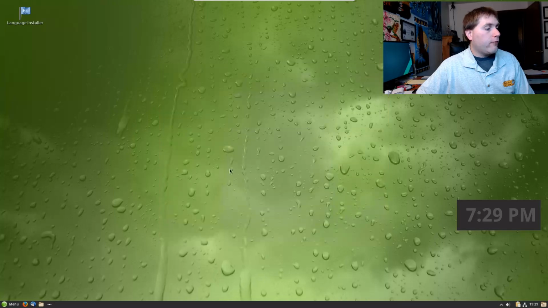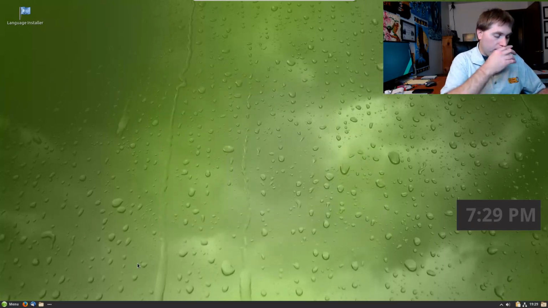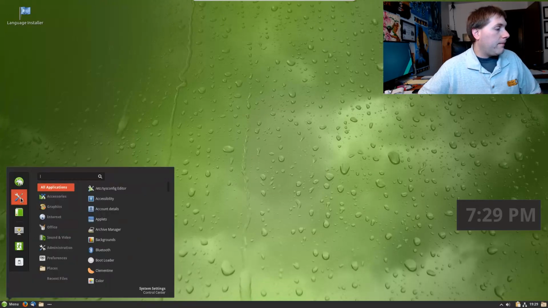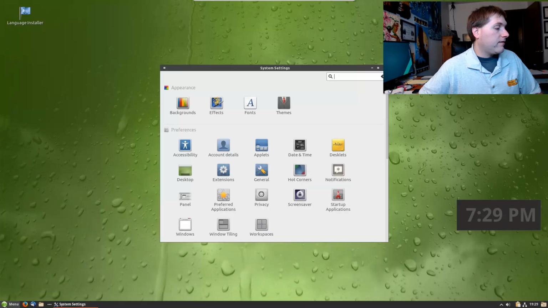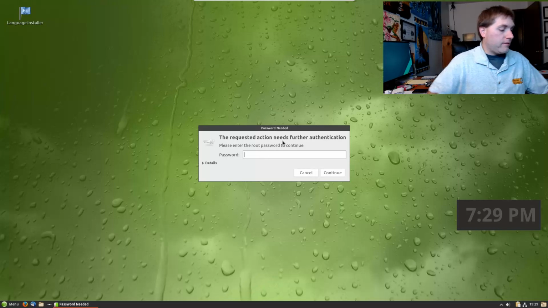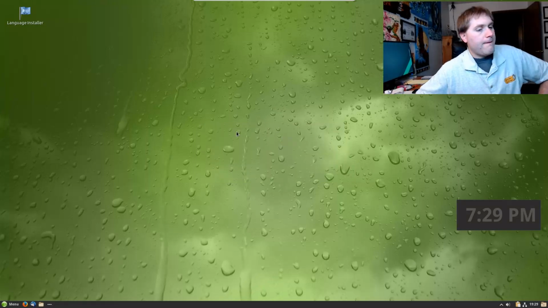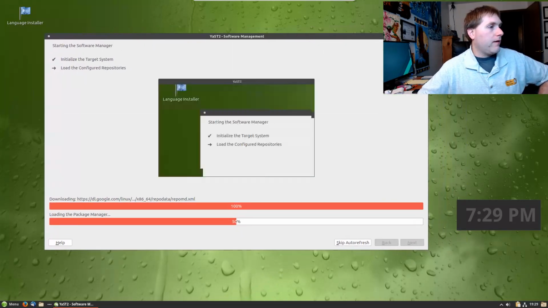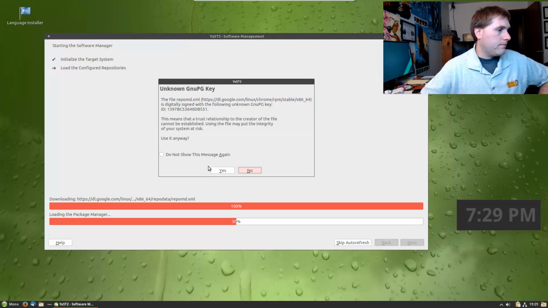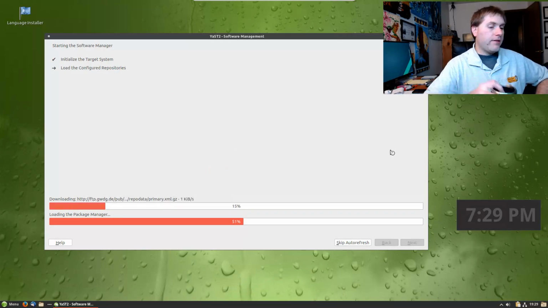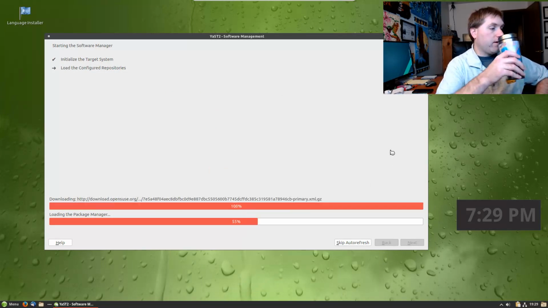To install software, of course, if you're not used to the terminal, if you are used to the terminal, Control Alt and T will usually pull up a terminal in Cinnamon. But you can come up here. Nope, not your settings. I want to go into our add remove software. So now we have to enter our password. And then here we get our YaST software manager. Sure, let's go ahead and use that anyway. So then we're just going to get a list of software that we can install here.